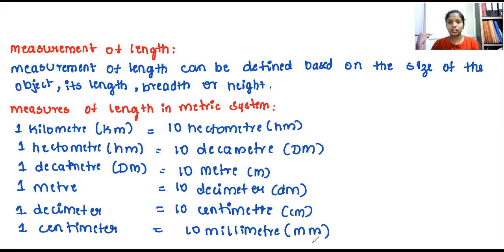If I just keep on writing, it goes on like that. So 1 kilometer is equal to 10 hectometer, and 1 hectometer is equal to 10 decameter. 1 decameter is equal to 10 meter, and 1 meter is equal to 10 decimeter, and 1 decimeter is 10 centimeter, and 1 centimeter is 10 millimeter. Make a note of all these things now. Be quick.